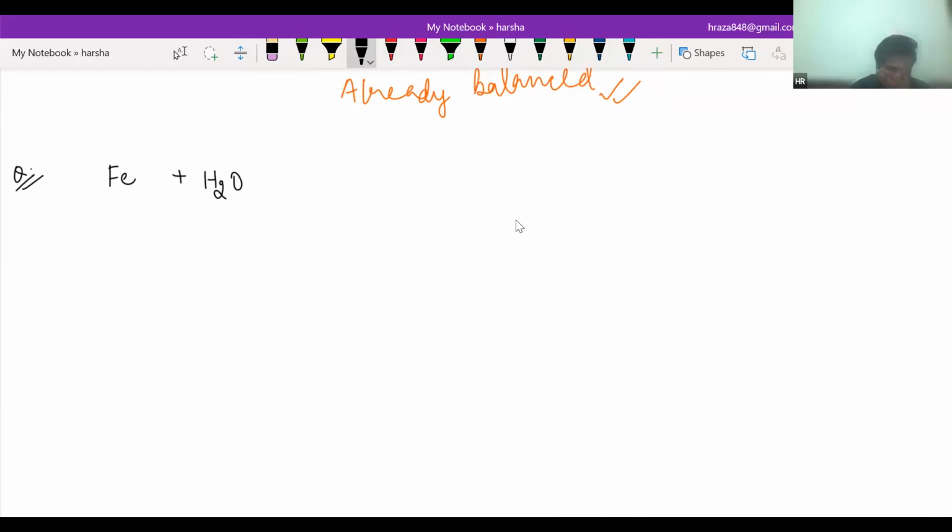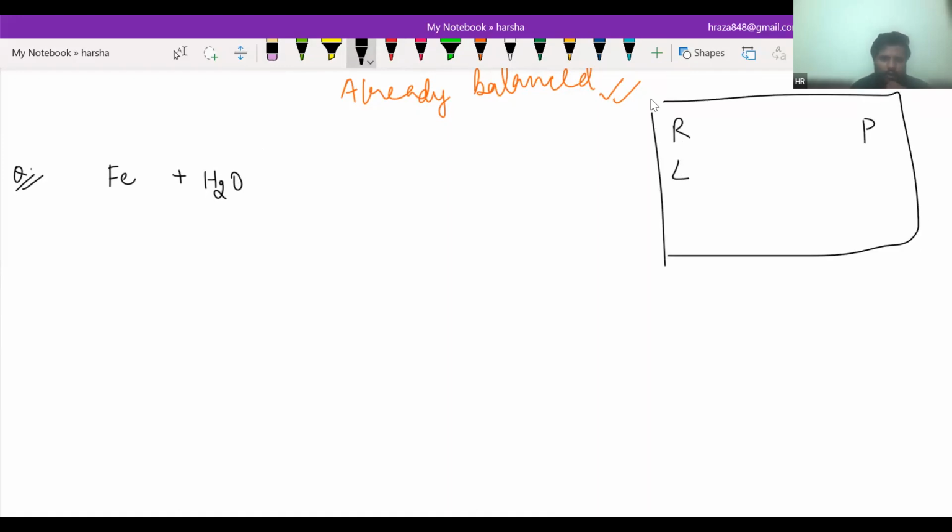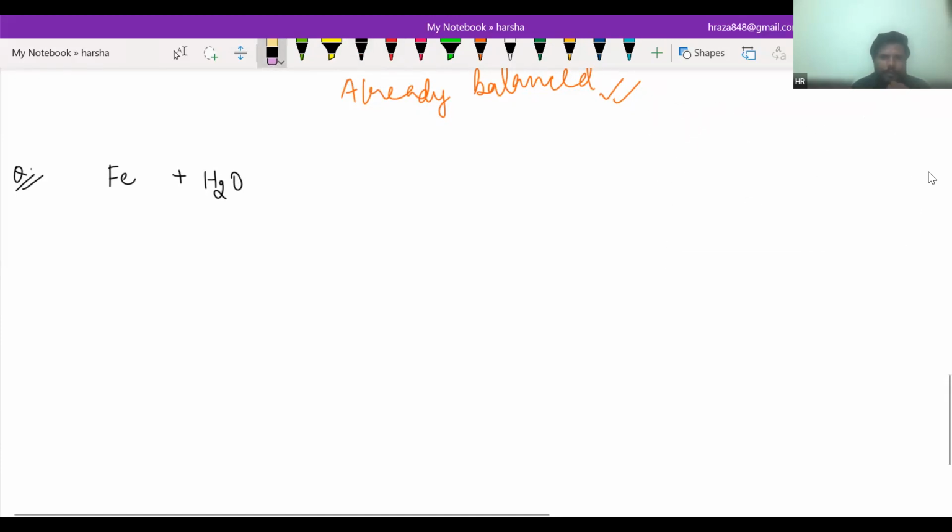In some books, you can see reactants on the left and products on the right, and then they manage it in a box. I will also tell you how to solve that. That is also too easy. Fe plus H2O is going to give you Fe3O4 plus H2. Just balance it.